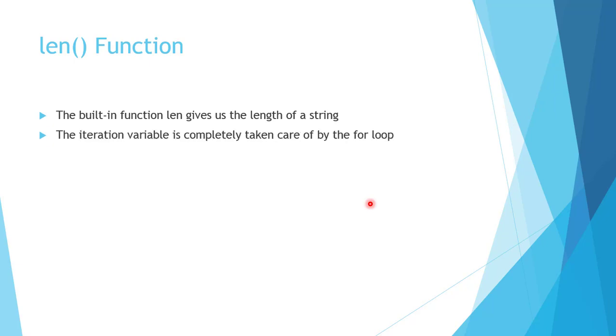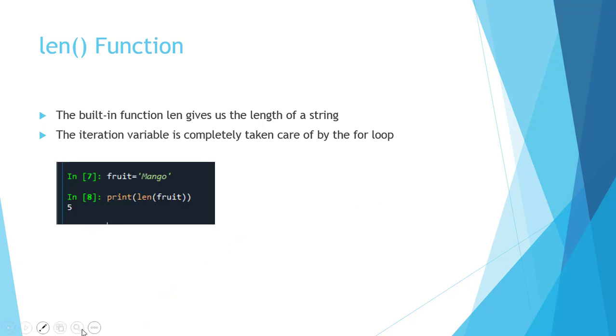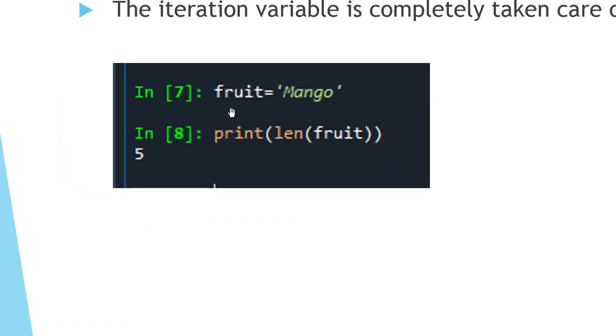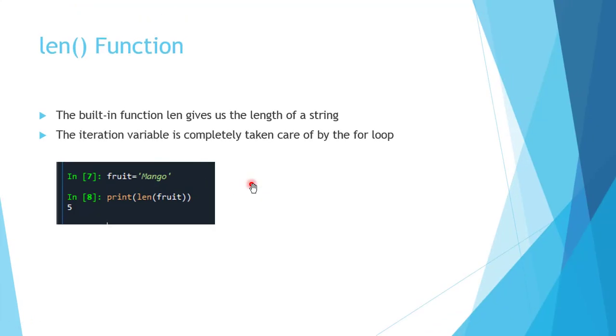Next, we will see the length function. The len function is a very useful function to find out the length of a string. Now if we want to go through the whole string character by character, then an iteration variable and a for loop are useful. See these examples here. The fruit string contains mango. To find out the length of this string, we write len with parentheses and pass the string. This len function will return the length of the string.